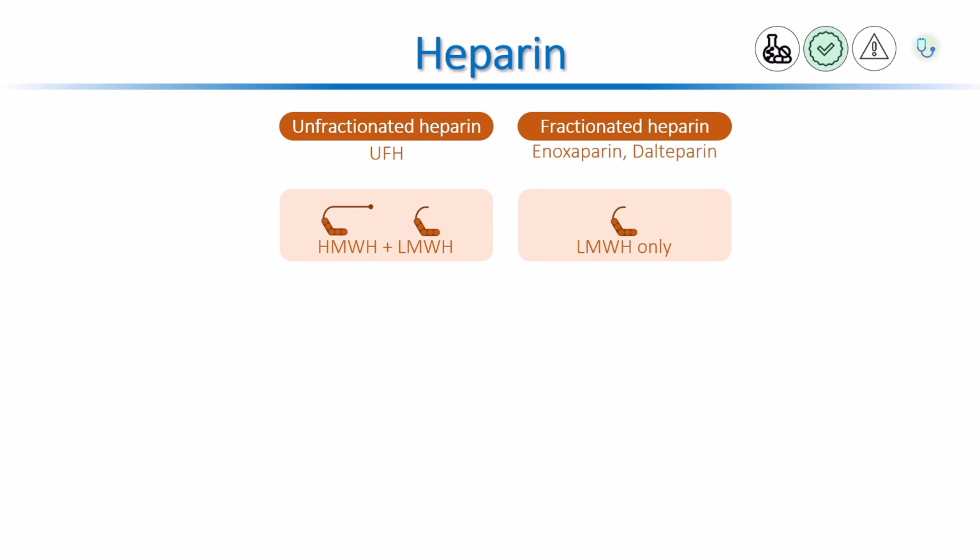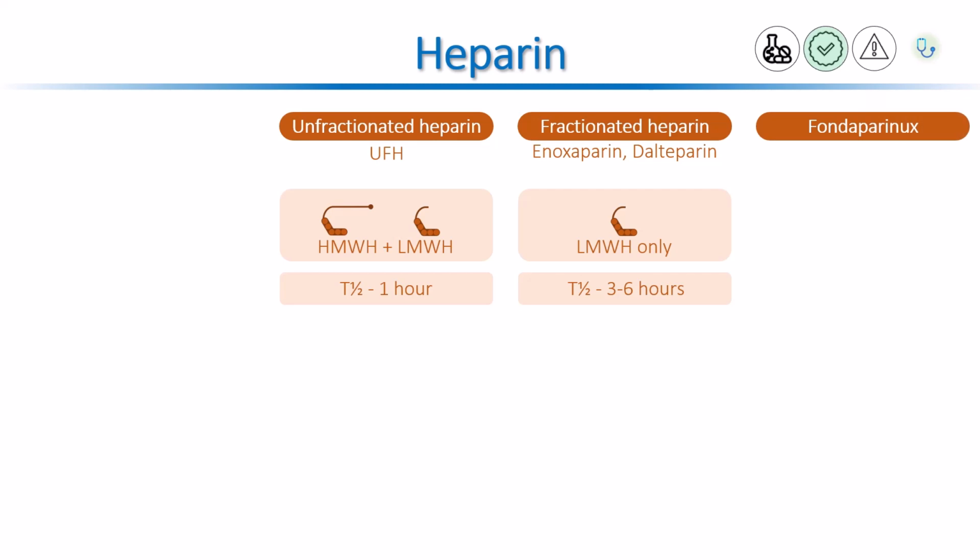Enoxaparin and dalteparin are commonly used low molecular weight heparins. They have better bioavailability and have a 2 to 4 times longer half-life compared to unfractionated heparin. There is another drug, called fondaparinux. It is a synthetic molecule, which contains only the pentasaccharide chain. It has no glycosaminoglycan tail. Fondaparinux has pharmacological action similar to that of low molecular weight heparin.